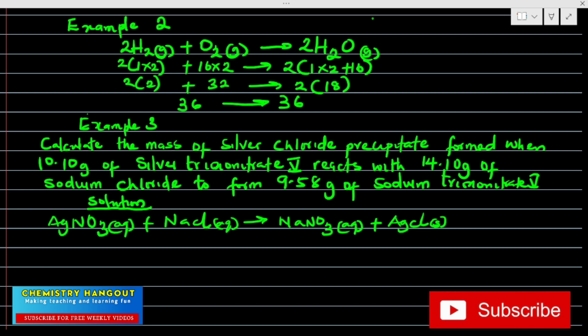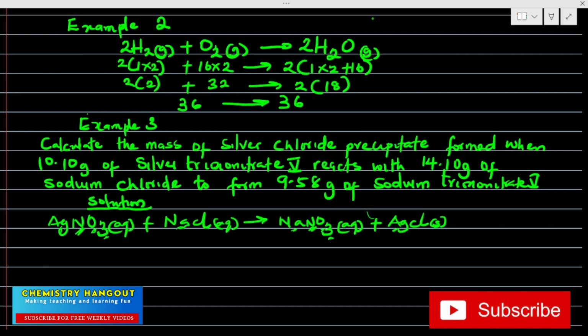So let's check if the equation is balanced. 1 Ag here, 1 Ag here too. Balanced. Here we have 1 nitrogen, 1 nitrogen here too. Balanced. 3 oxygen here, then we have another 3 oxygen here too. That's balanced. Then we have 1 sodium, we have 1 sodium. So the equation is balanced. If the equation is not balanced, you have to balance it.